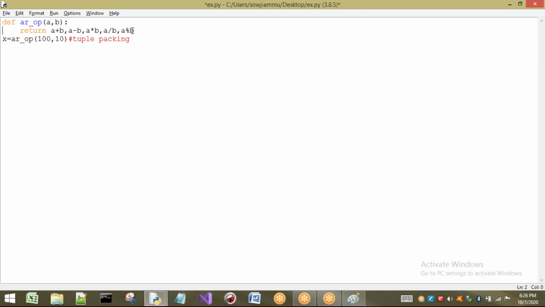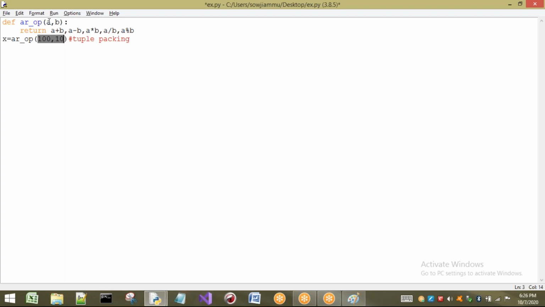So what is meant by arguments? Whatever values we pass to the function are called arguments. So 10 and 10 are called arguments. Here, how many arguments are going to be passed? 2 arguments. To which function am I passing these 2 values? To the function called AR underscore OP. So if I am calling this, compulsorily for AR underscore OP, 2 parameters should be there. Here I'm calling them parameters.